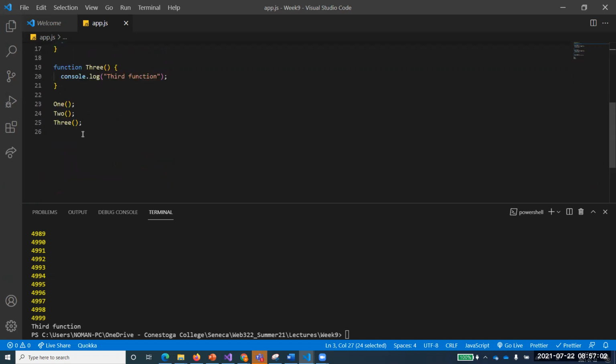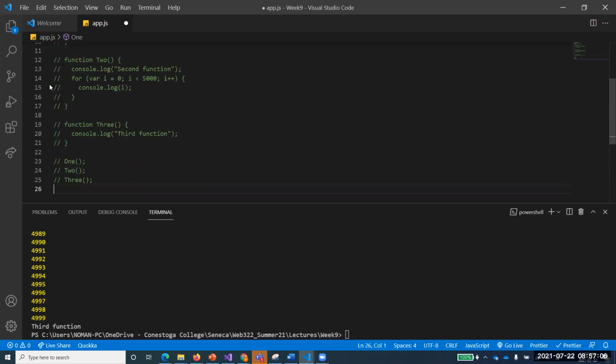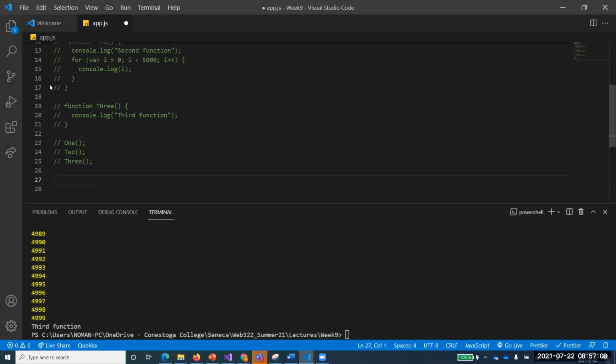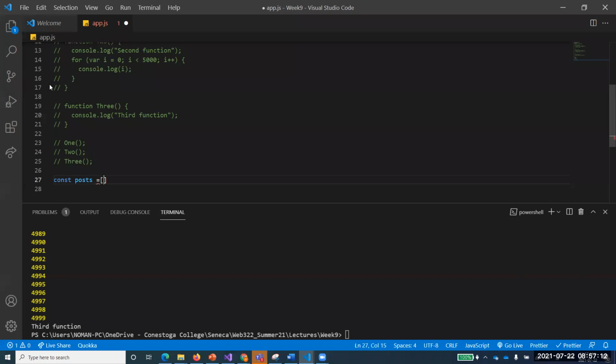Let me give you a very interesting real world example, another example, and I hope you will understand that. Do you understand this example first of all? Now let's talk about another example. I'm just making an array of objects, for example, with title post 1, I'm just making some posts, right? Post 1, and the body is this is post 1. You'll see what I'm talking about. You'll just enjoy that one.